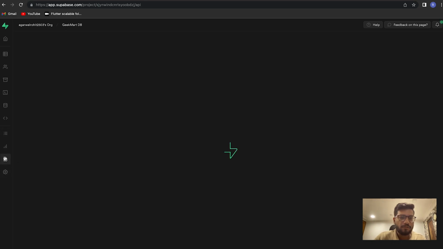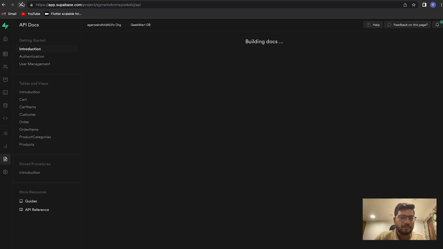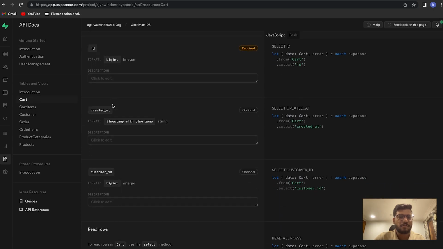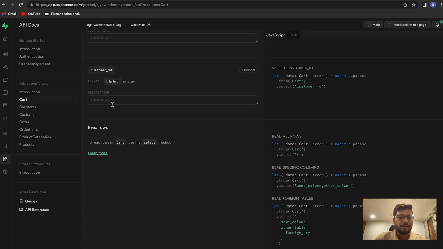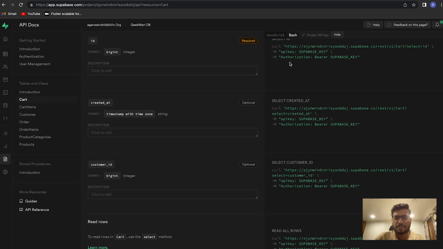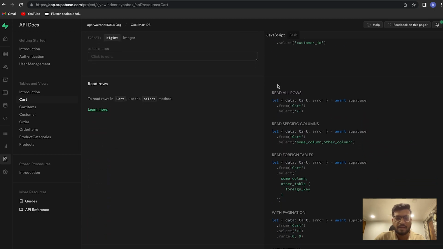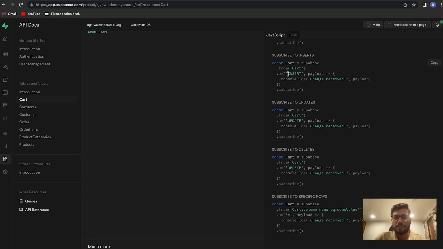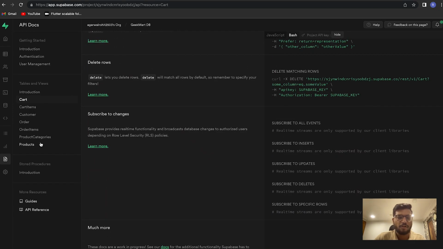And moving on to the API part. Over here you can see how we can get different types of API. This is what I was sharing, that this is how we can access all the API docs of the tables which I'm creating. Suppose I have a cart table. Accordingly you can make different queries and get either the curl queries or the JavaScript functions directly prepared. If you want to access any data, modify it, add filtering, insert rows or update rows, you can see all the functions are predefined over here. So you can get auto generated APIs over here.